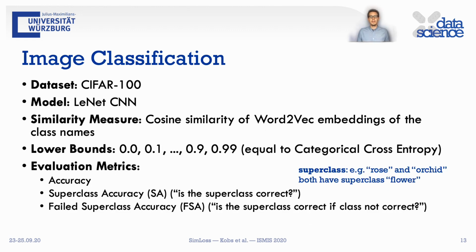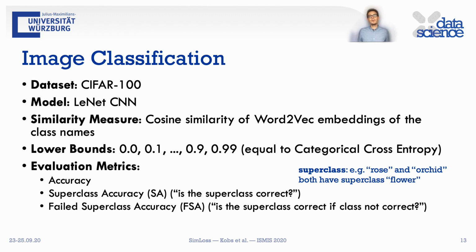For our image classification experiment, we used the CIFAR100 dataset and the LeNet CNN classifier. As a similarity measure, we took the class names and converted them to word embeddings using the word2vec model trained on the Google News corpus. Then we calculated the cosine similarity between these embeddings. We experimented with different lower bounds from 0 to 0.99, which is equivalent to categorical cross entropy.